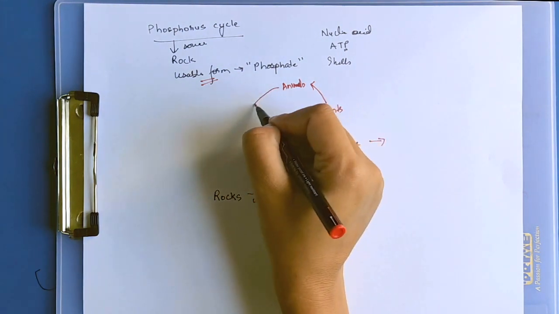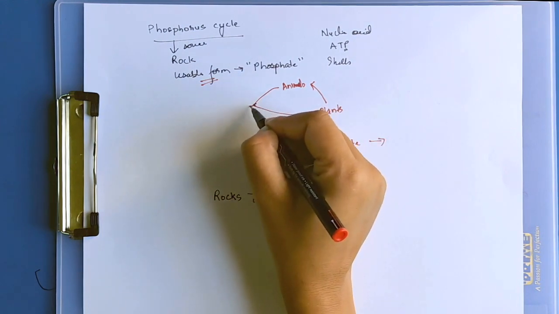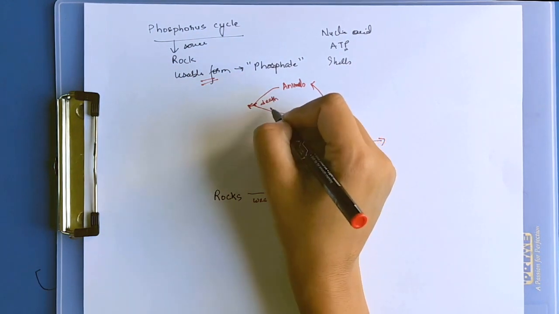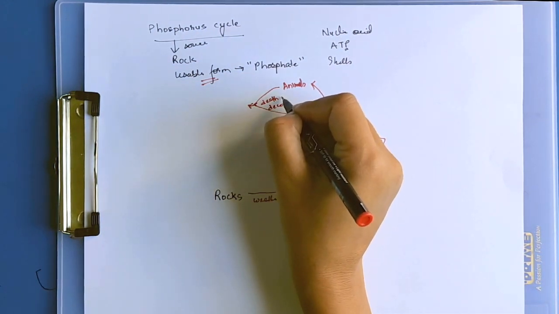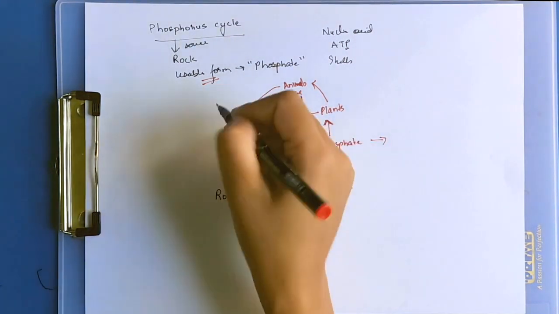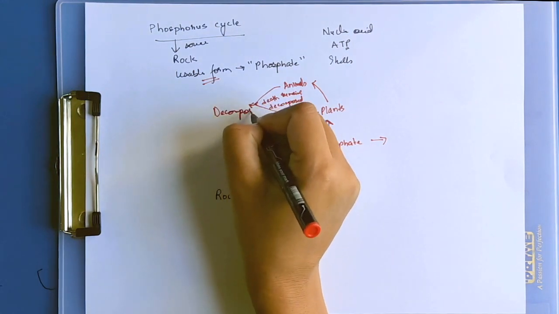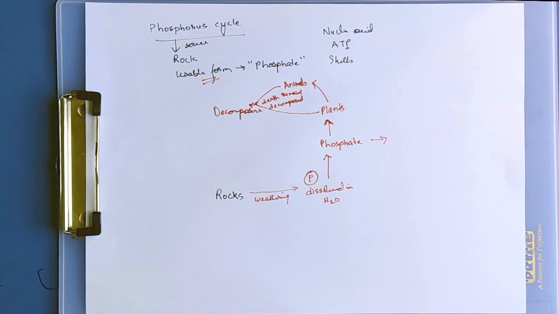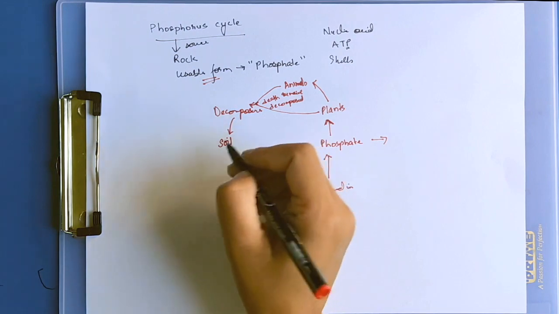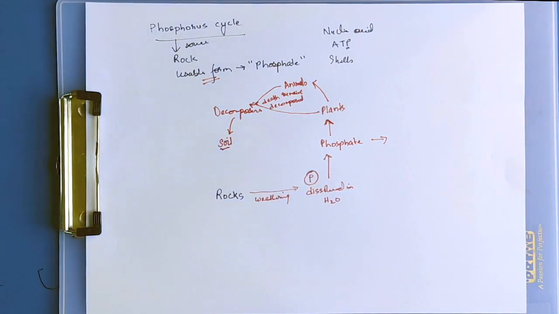When these animals or plants die, their bodies are decomposed by decomposers like bacteria and fungi. Then they release minerals and nutrients into the soil. Plants take them up, animals eat the plants and accumulate the phosphorus, and when they die they are decomposed and the cycle goes on.